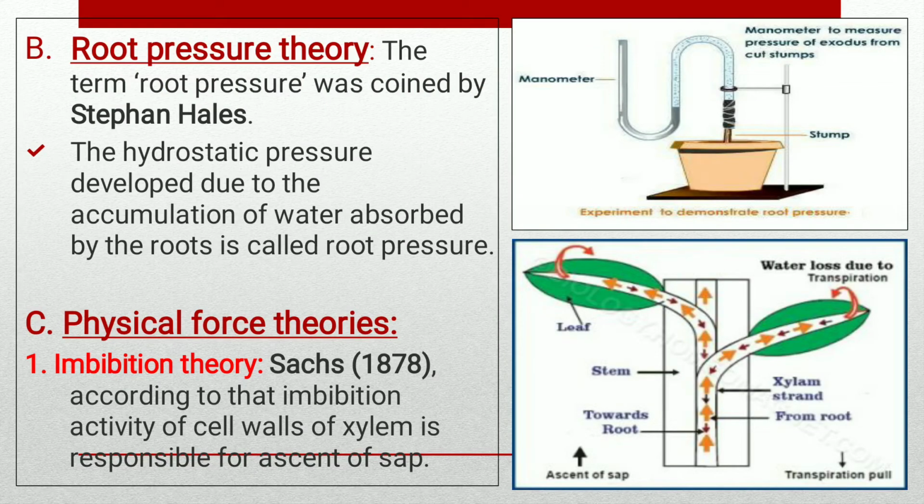The next one is the root pressure theory. According to the root pressure theory, the ascent of sap is due to the hydrostatic pressure developed in the root by the accumulation of absorbed water. This theory was proposed by Priestley and Stocking in the year 1956. They defined root pressure as a pressure developing in the tracheary elements of the xylem as a result of metabolic activities of the roots.